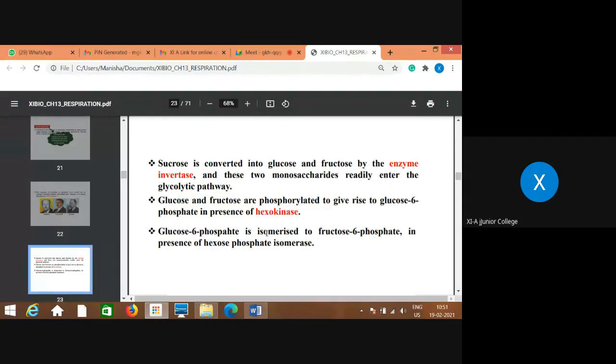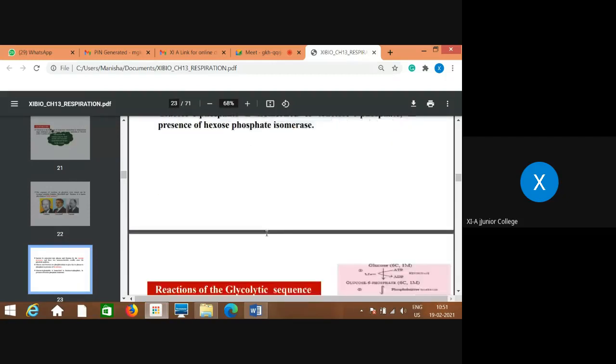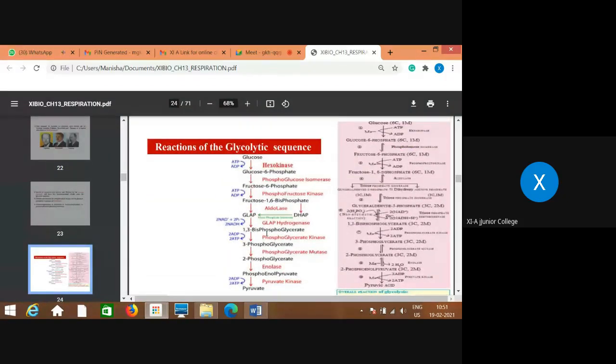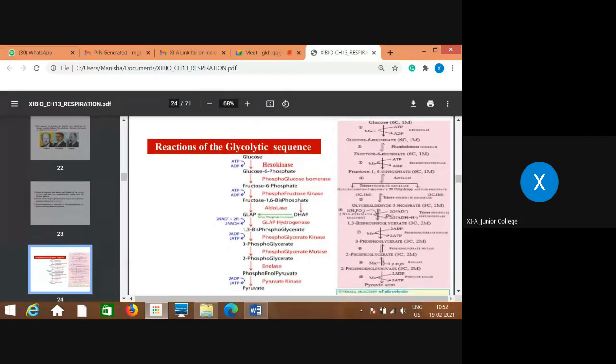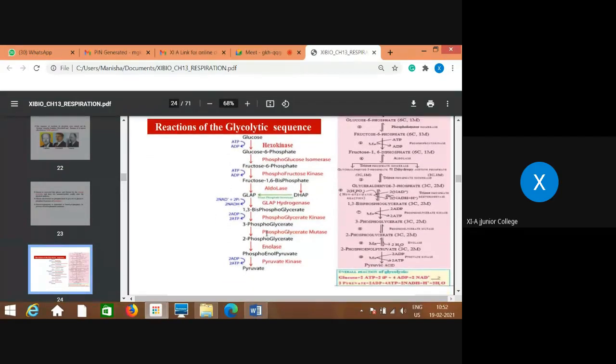Then glucose and fructose are phosphorylated to give rise to glucose 6-phosphate in the presence of hexokinase. Now, to understand this reaction, instead of explaining the steps involved in it, first we'll talk about this. Whatever the page number you have, just open the reactions of the glycolytic sequence, that is glycolysis. It is given in your textbook. I don't know the page number, it's not with me right now.